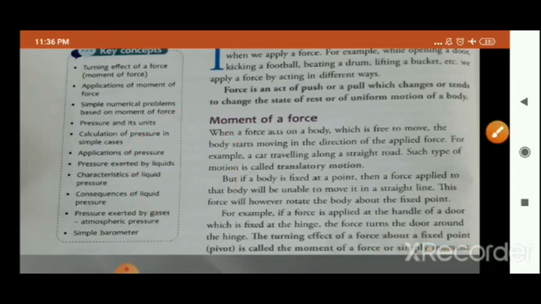Now, one very good example is given here. For example, if a force is applied at the handle of a door which is fixed at the hinge, the force turns the door around the hinge.